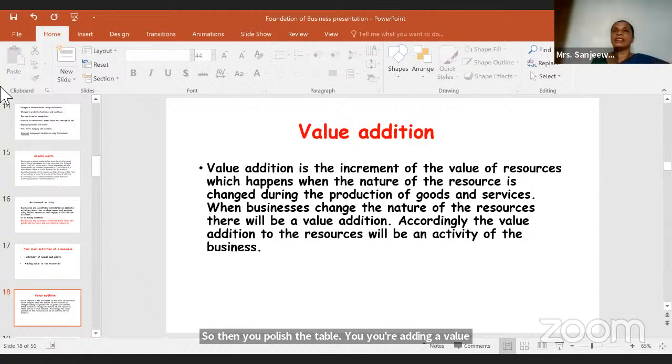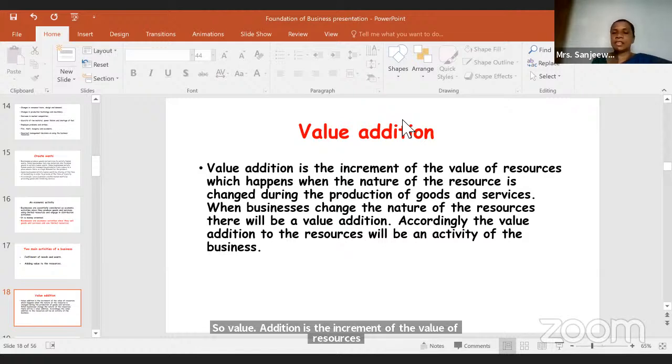So likewise, there are stages that you have to pass, adding value to that resource, right? Then you have converted the wood into a table. So all the stages that you have passed are the value addition, right? Because you have given some increments of the value to that resource. So value addition is the increment of the value of resources, which happens when the nature of the resource is changed during the production of goods and services.